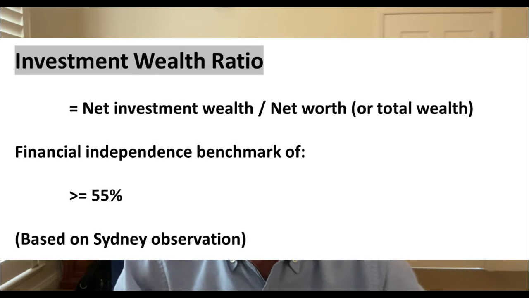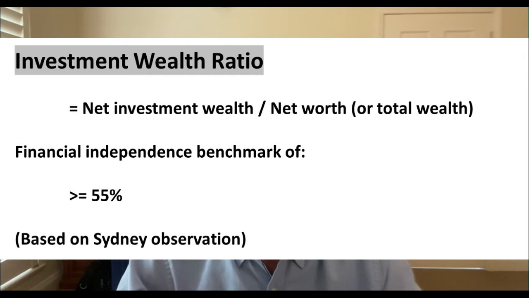The investment wealth ratio is the first of such measures that we consider. The investment wealth ratio is calculated as net investment wealth divided by net worth. It measures the percentage of total wealth, or net worth, held as net investment wealth, that is, investment assets less debt. The rest of total wealth is, by definition, held as lifestyle assets, that is, residence, holiday home, cars, furniture, etc.